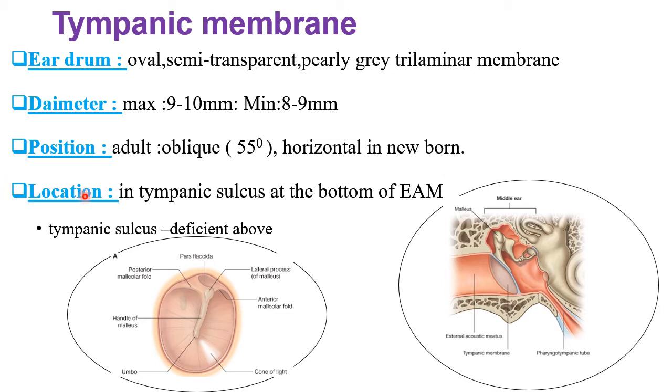Coming to the location, the tympanic membrane is located within the tympanic sulcus, which is located at the bottom of the external acoustic meatus. And remember, the tympanic sulcus is not complete; it is deficient above, exactly at the level of the anterior and posterior malleolar folds.